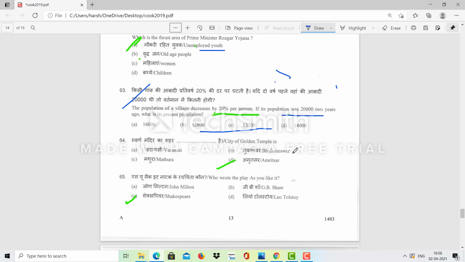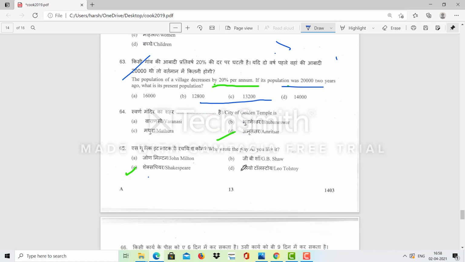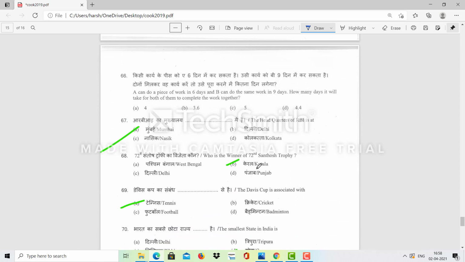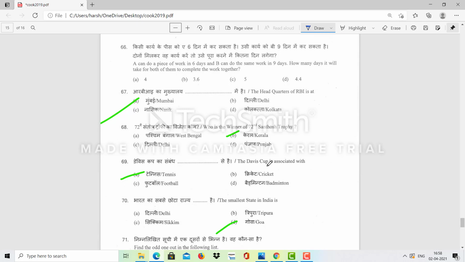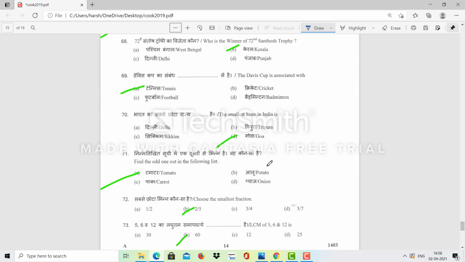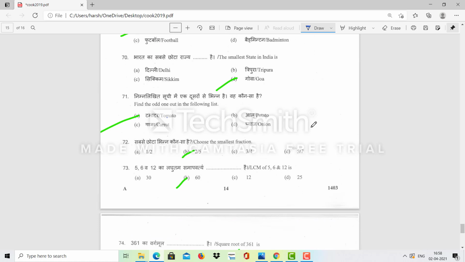The city of the Golden Temple is Amritsar. Who wrote the play As You Like It? William Shakespeare. RBI headquarters: Mumbai. The 72nd Santosh Trophy was held at Kerala. The Davis Cup is associated with tennis. The smallest state in India is Goa. Tomato, carrot, potato, onion: which is a fruit? Tomato.